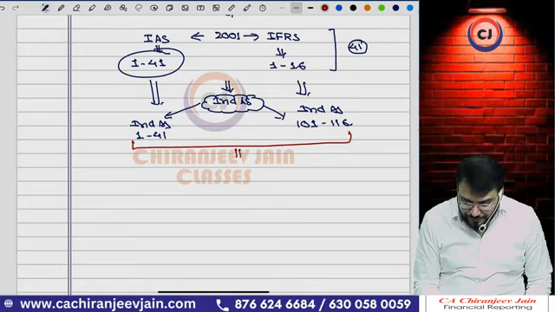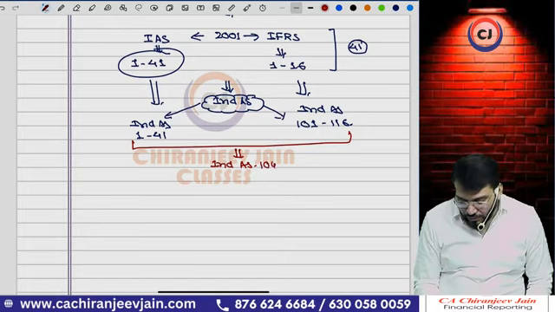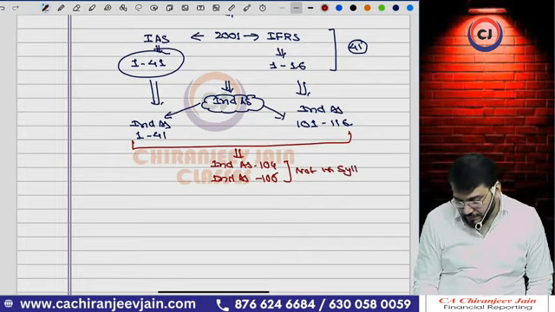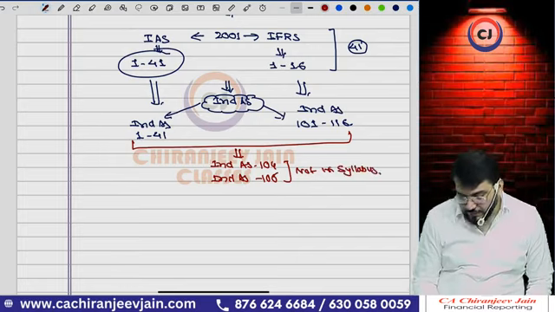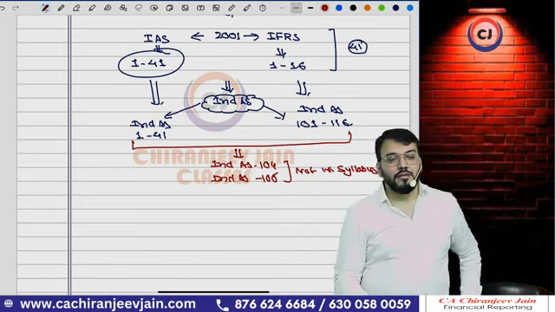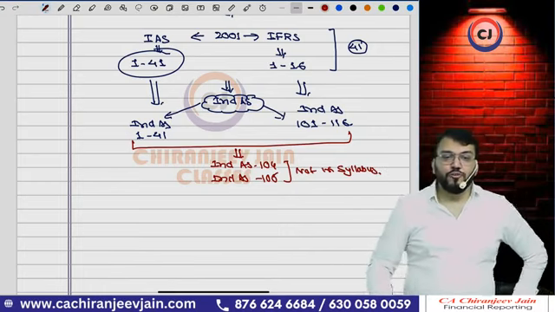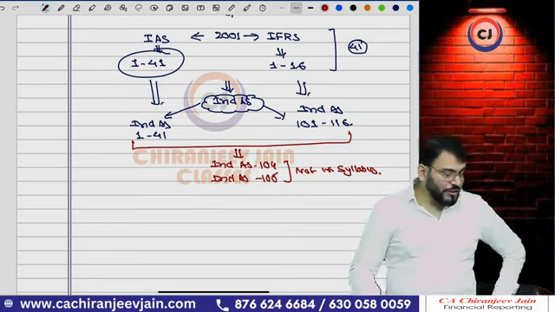Out of that, Ind AS 104 and Ind AS 106 are not in our syllabus.